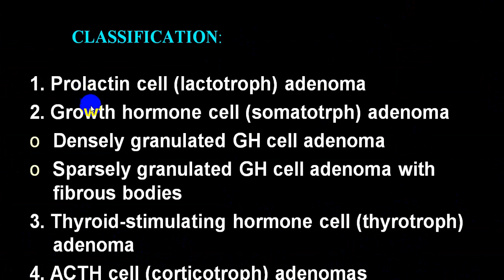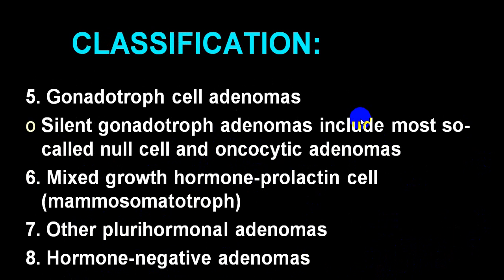So: prolactin secreting tumors, growth hormone secreting tumors, densely granulated growth hormone cell adenomas, sparsely granulated growth hormone adenomas with fibrous bodies, thyroid stimulating hormone adenomas, and ACTH corticotropic adenomas. These are all depending upon the hormone secretion: gonadotropic, silent, and mixed, which secretes growth hormone as well as prolactin, also called mammosomatotropic adenomas.